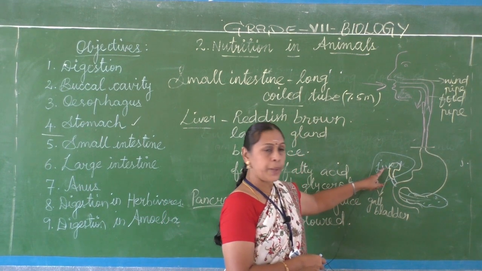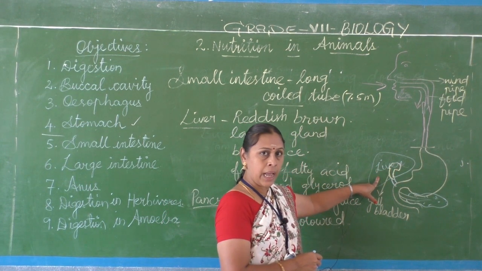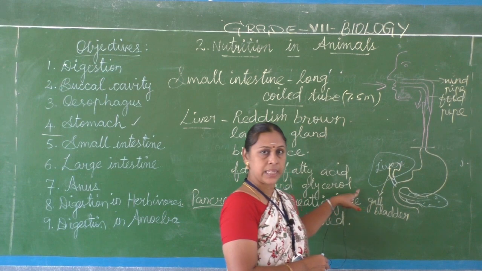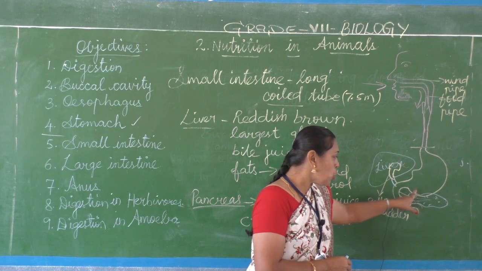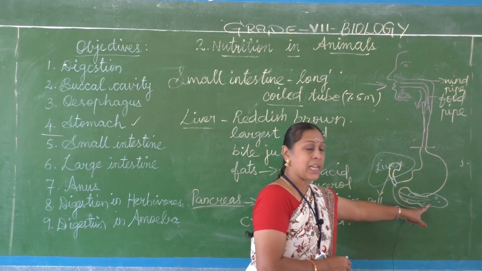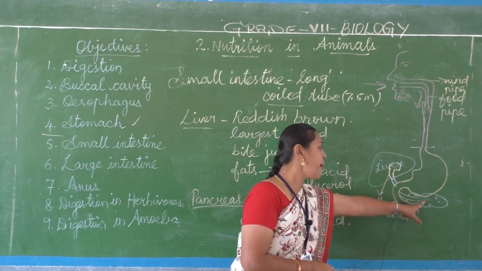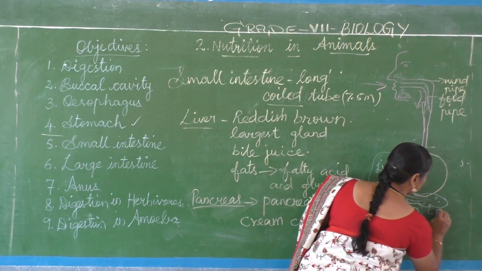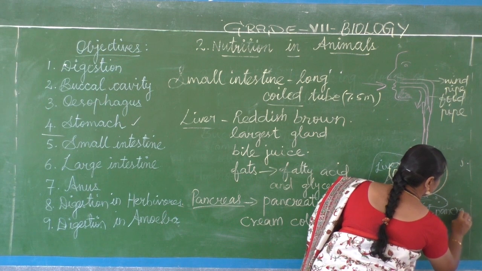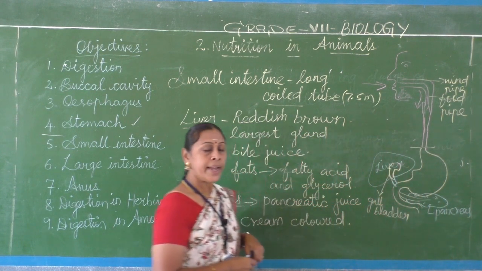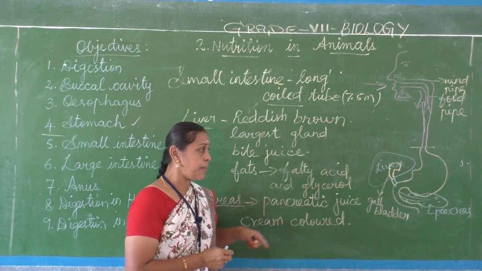So above the abdomen, on the right side, the largest gland, the liver, is present, and below the stomach, what is present? The cream colored organ called pancreas. This is the pancreas. It secretes the pancreatic juice.